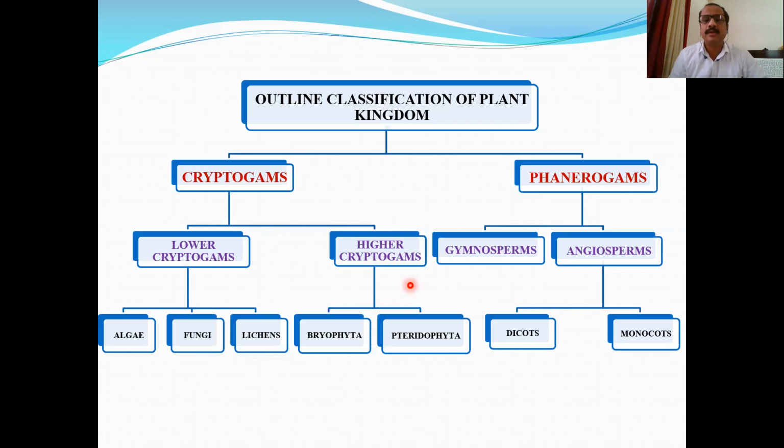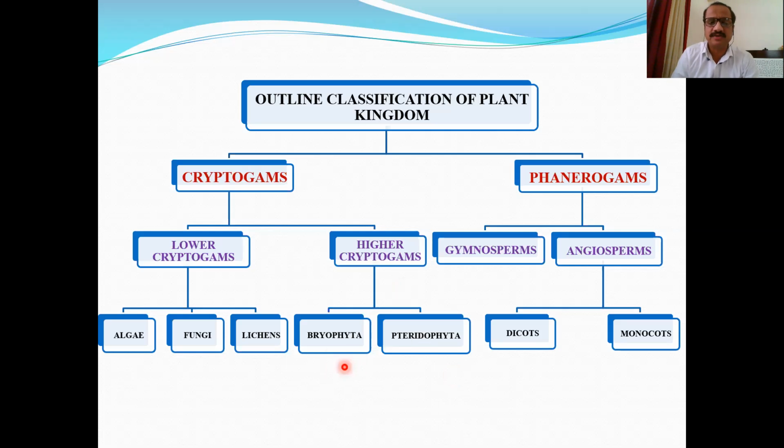Coming to higher cryptogams, the first character we studied was differentiated plant body. Plant body is either differentiated into root-like, stem-like, leaf-like structures, and these are present in Bryophyta, or it is differentiated into true root, stem, and leaves, and such a plant body is present in Pteridophyta. The second character we studied was that the sex organs are always multicellular with a sterile layer of jacket cells. And the third, the embryo stage is always present in the life cycle of higher cryptogams. There are two types, Bryophyta and Pteridophyta. The plants are called bryophytes and pteridophytes.